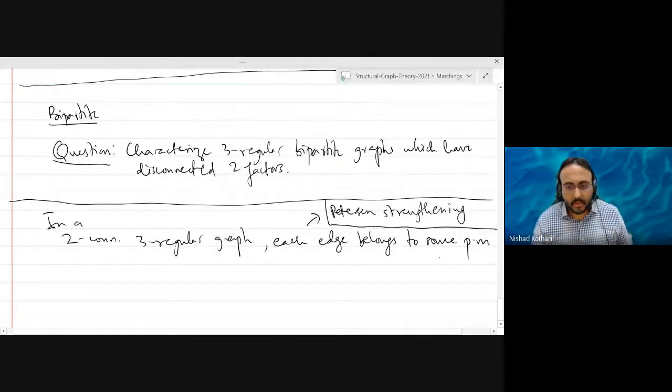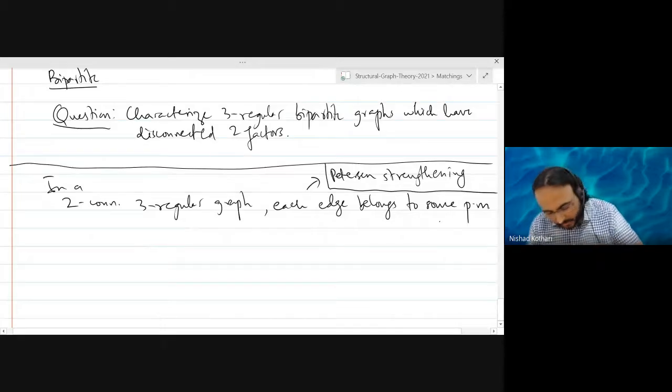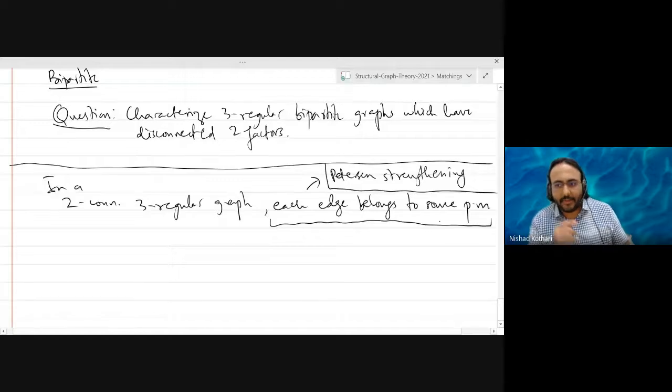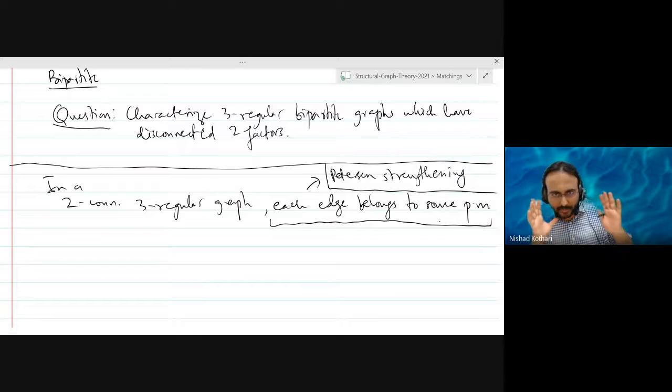Okay, so this property, each edge belongs to some perfect matching, is actually a very important property in matching theory, because if you are mostly interested in perfect matchings, which is what my research interest is, then you don't need to worry about the other edges. You can assume that every edge belongs to some perfect matching.